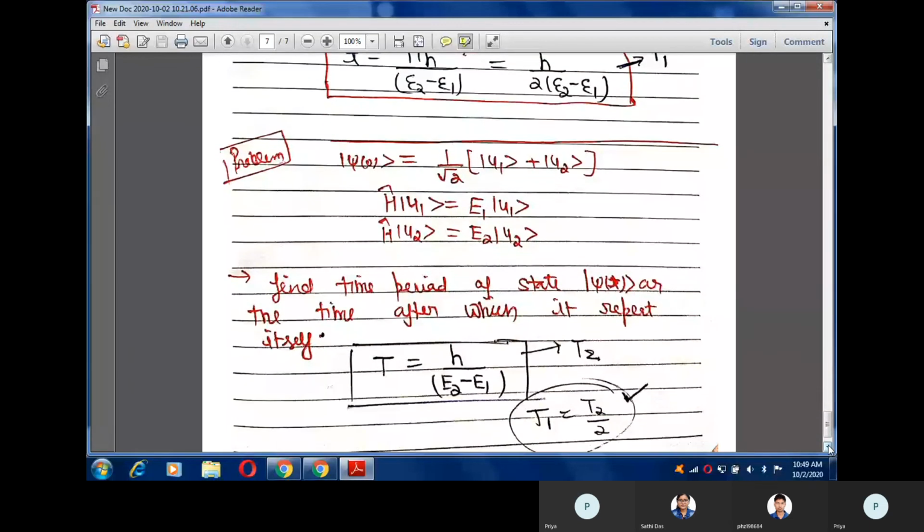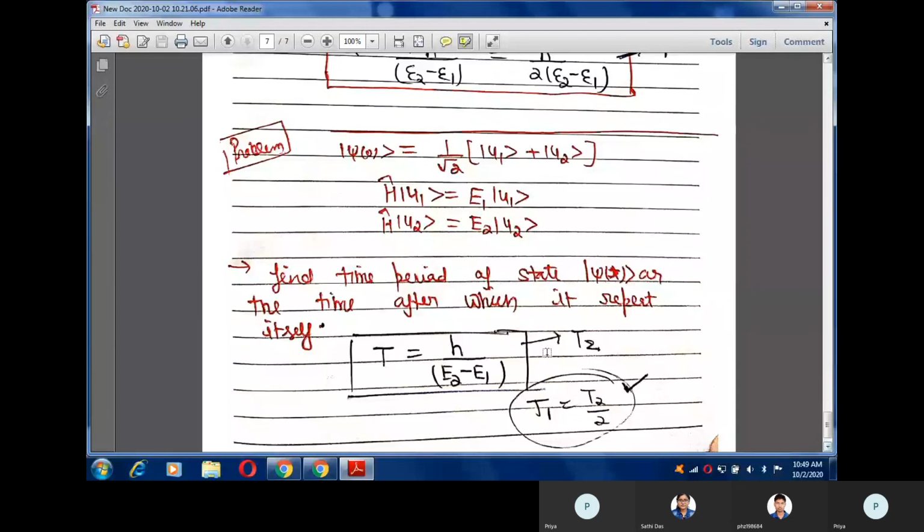Now the next problem is also the same. We have the state of a system, which is some linear combination of two states, u1 and u2. When I apply the Hamiltonian operator, it gives us energy eigenvalues e1 and e2 respectively on u1 and u2. In this problem, you have to find the time period of the state psi t.